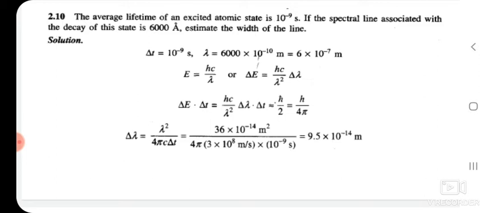If we substitute the value of lambda, c and the change in time interval, or average lifetime of an excited atom, 36 into 10 to the power of minus 14 divided by 4 pi into 3 into 10 to the power of 8 meter per second into 10 to the power of minus 9, it gives 9.5 into 10 to the power of minus 14 meter. By using Heisenberg's uncertainty principle, you can solve this kind of problem also.